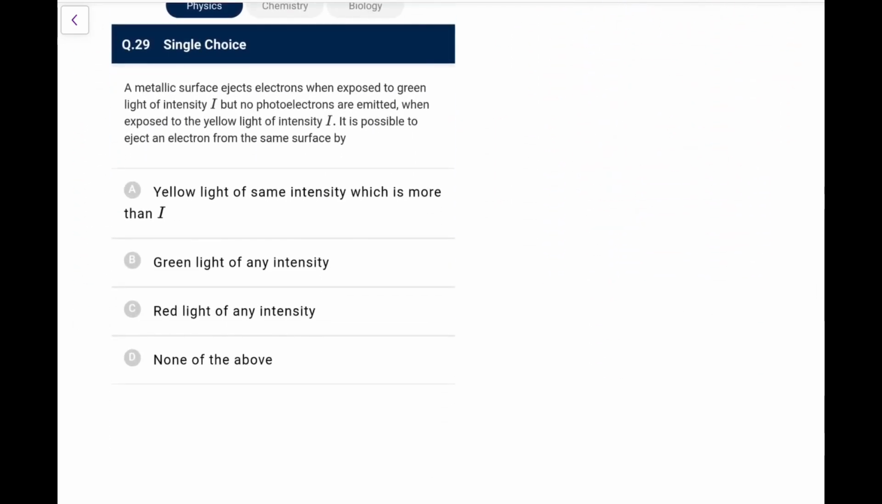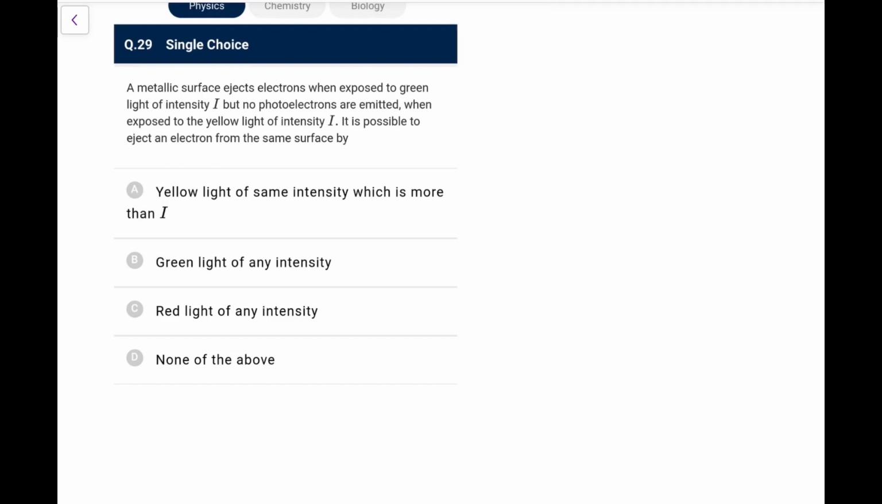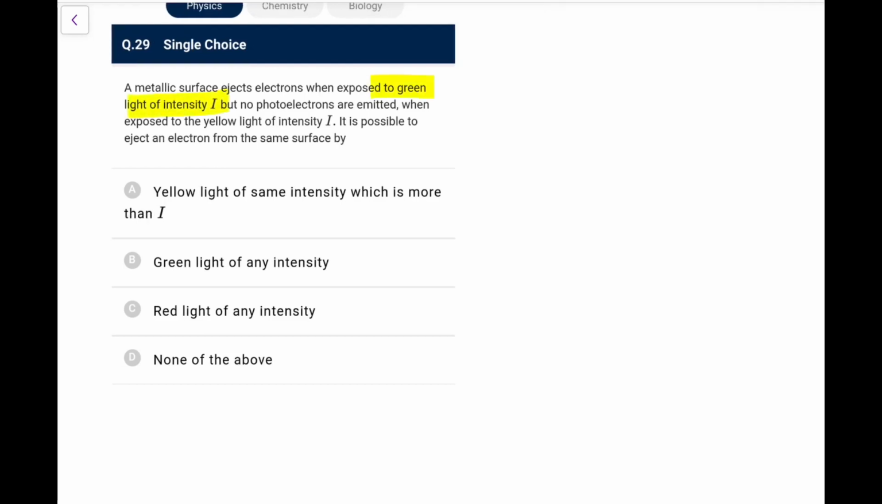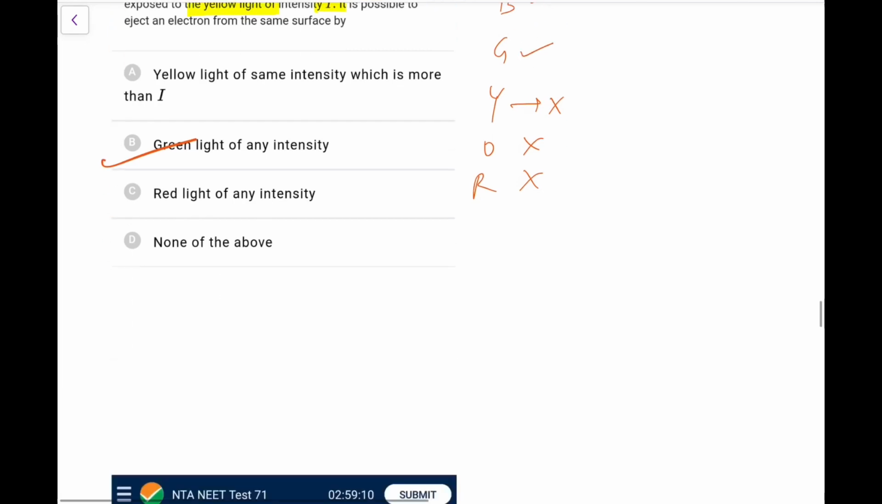Next one, 29th. A metallic surface ejects electrons when exposed to green light of intensity I, but no photoelectrons are emitted when exposed to yellow light of intensity I. It is possible from the same surface. What we can see now, yellow can't, green can be. So blue can be, these cannot be. So it can be ejected, intensity doesn't matter. Yellow light, no. Green light of any intensity, yes. Red light of any intensity, no. None of these. So option B.